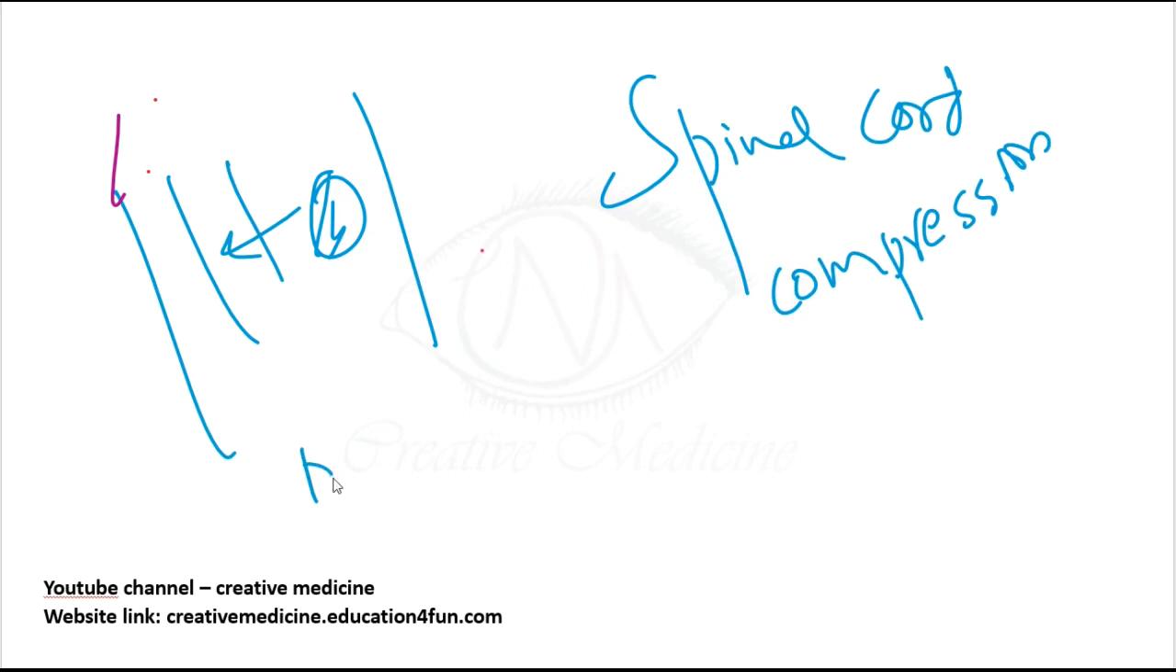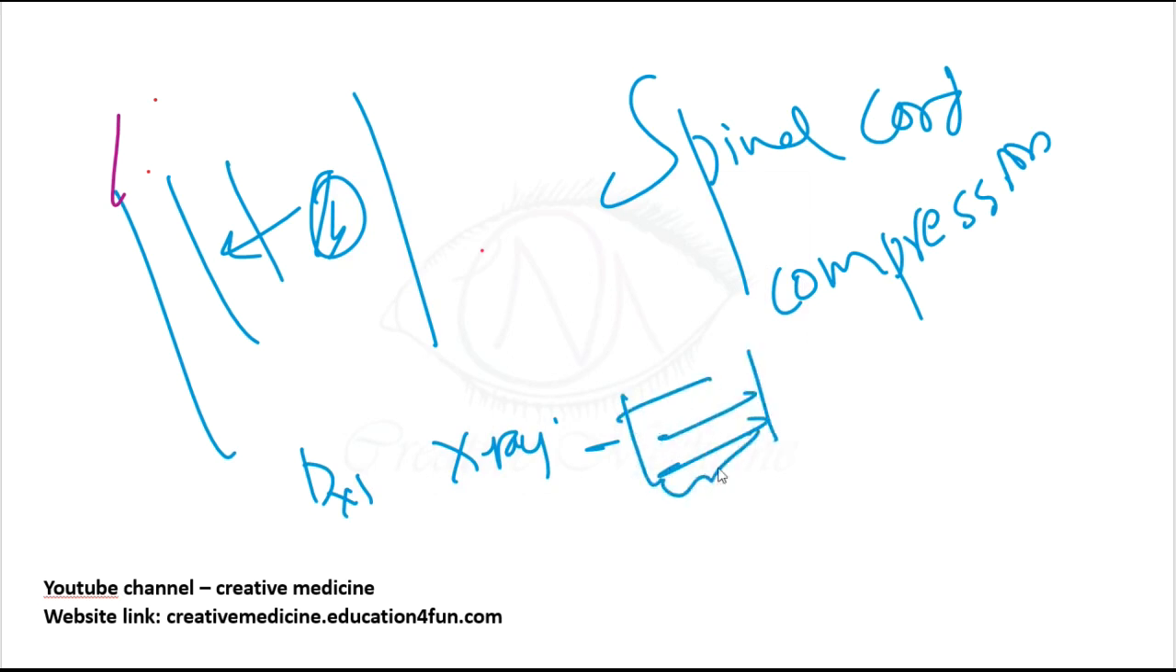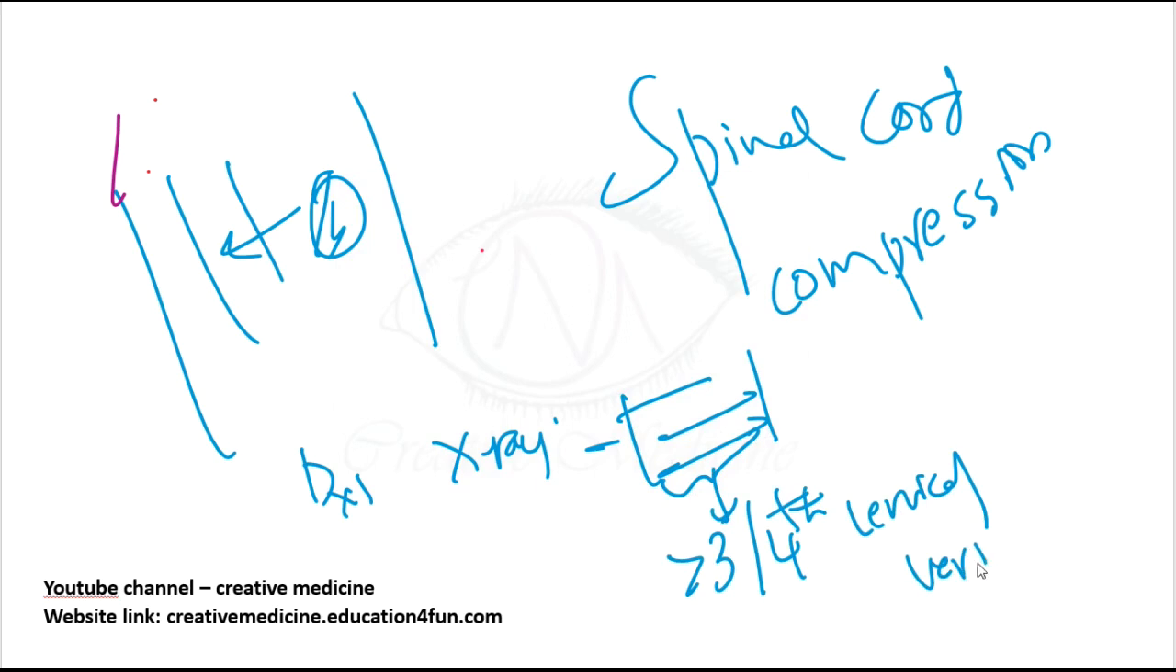And what about the diagnosis? You can do an X-ray. On X-ray, you will see widening of the retropharyngeal space, which will be more than 3/4 the diameter of the cervical vertebrae. You will also see straightening of the cervical spine, and the presence of a gas shadow. These are seen in chronic retropharyngeal abscess.